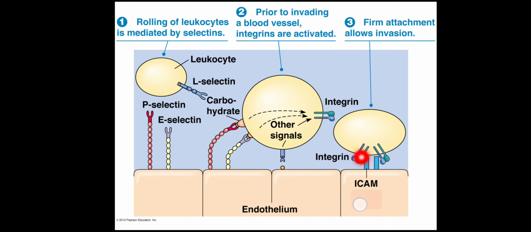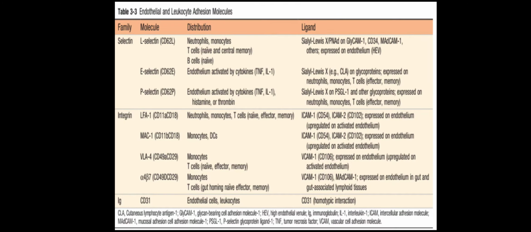This will cause the firm adhesion at this site. So this is the principle behind the rolling and adhesion. So the adhesion molecules play an important role in this. So these are integrins. Integrins are present on WBCs: LFA1, MAC1, VLA4. These are present on WBCs like neutrophils, monocytes, and T cells, MAC1 on monocytes, VLA4 on monocytes, and this last one also on monocytes. And their receptors are ICAM1 and 2 for LFA1 and MAC1, and for the other two, the receptors are VCAM1.